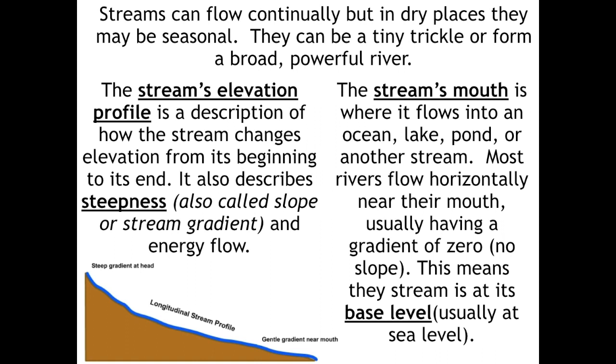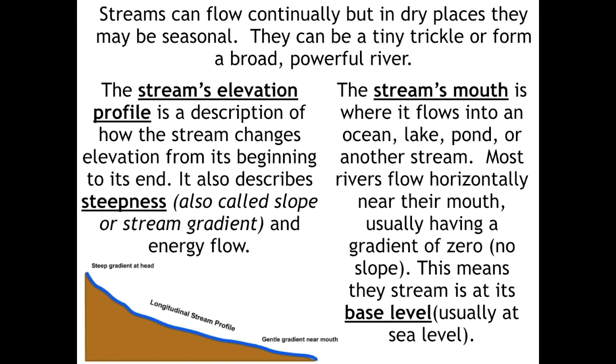A waterfall has a high gradient. A flat stream that goes pretty much horizontal would not have a lot of steepness. So this has a low gradient. So something that is very steep, pretty much going vertical up and down, like a waterfall, that would have a high gradient. Okay, now let's look at the third term, which is on the right, the stream's mouth.